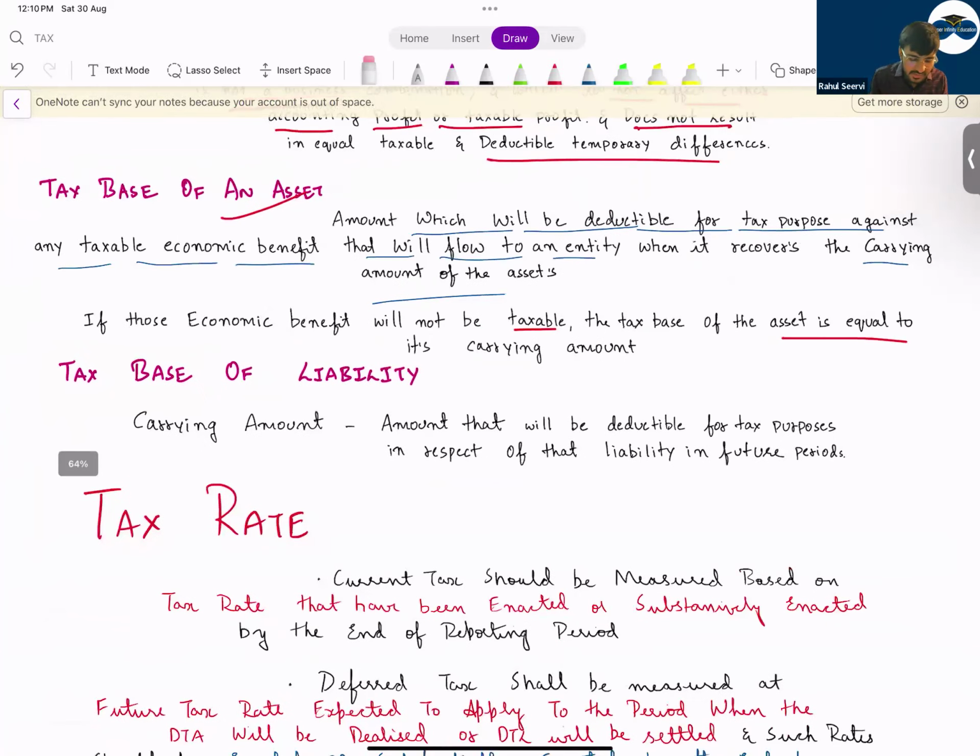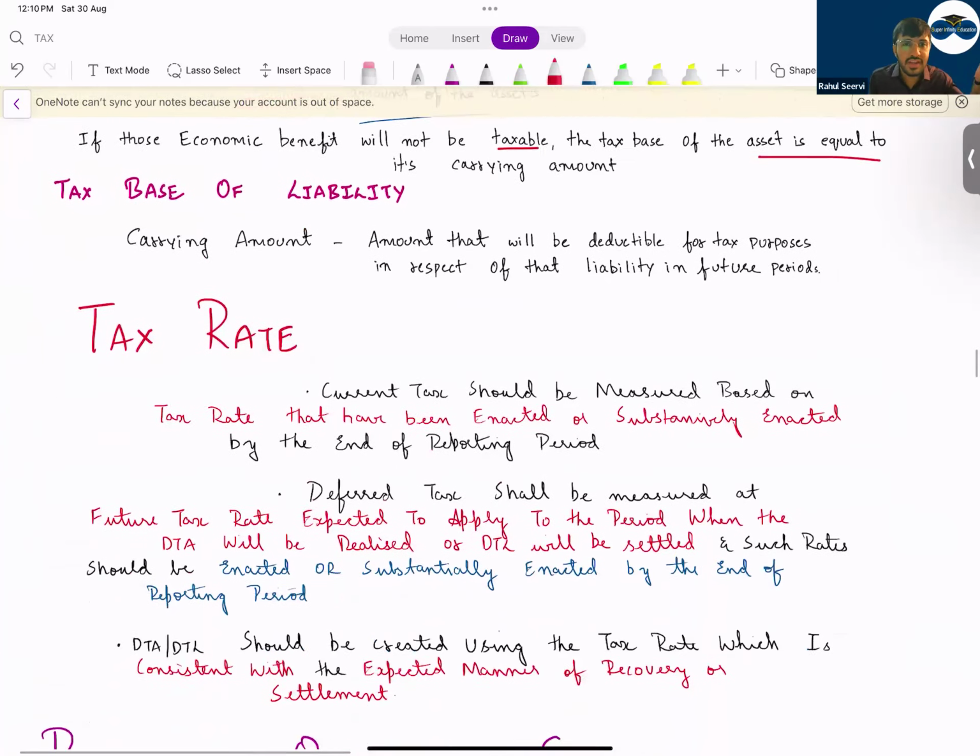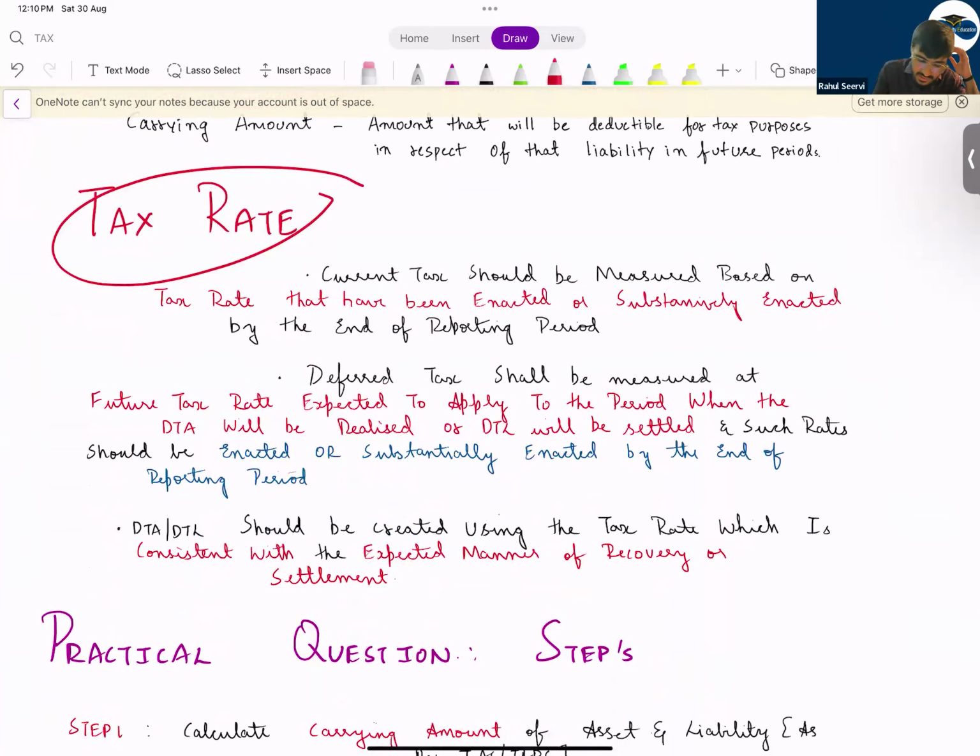Now, what are the tax rates? What is the tax rate which we have to use? Current tax should be measured based on the rate that has been enacted. That means this year, what is the tax rate? Can I say it has already been passed? In February in India, you have budgets. In that budget, the tax rate will be given. That tax rate we have to use for the current year.